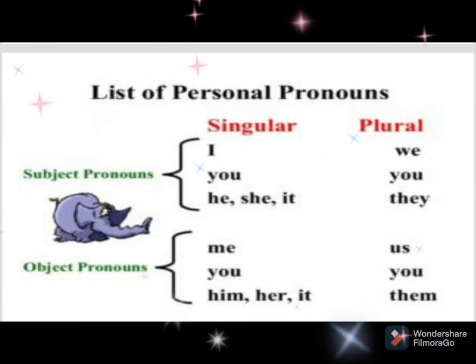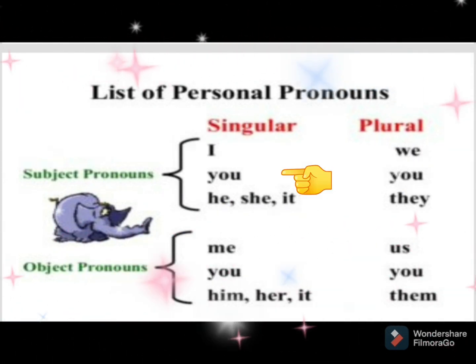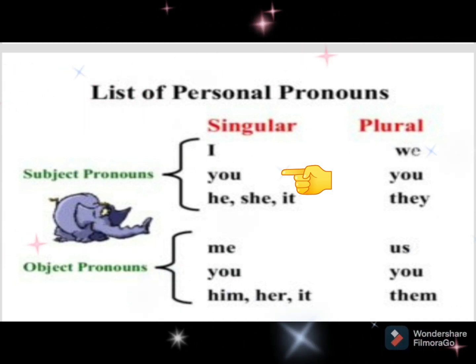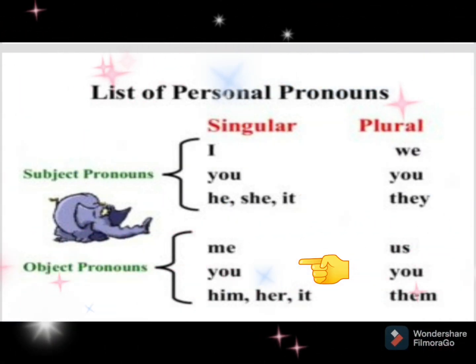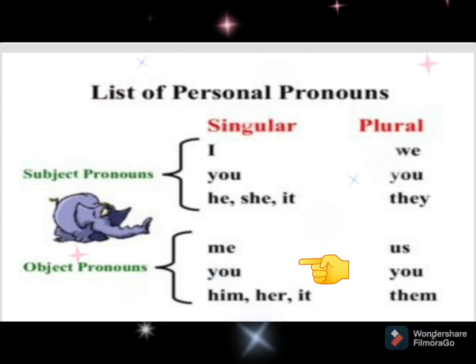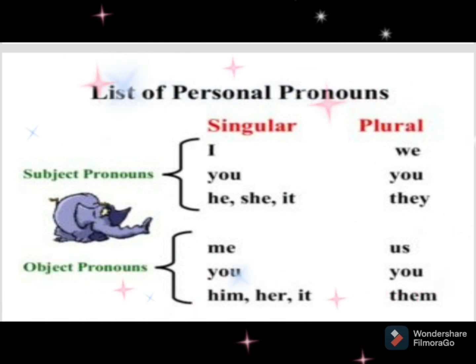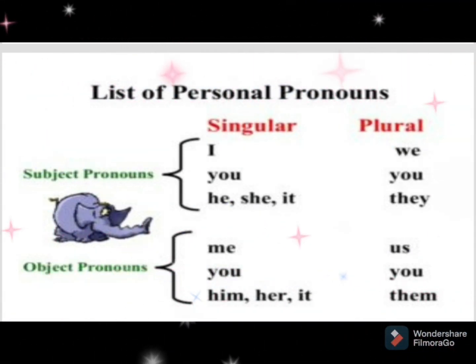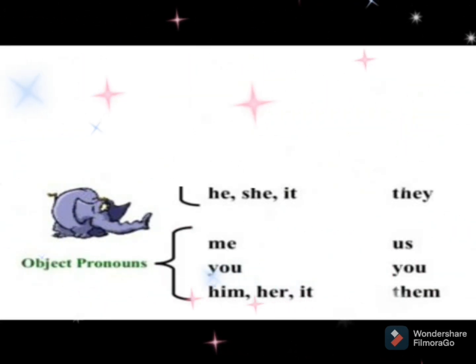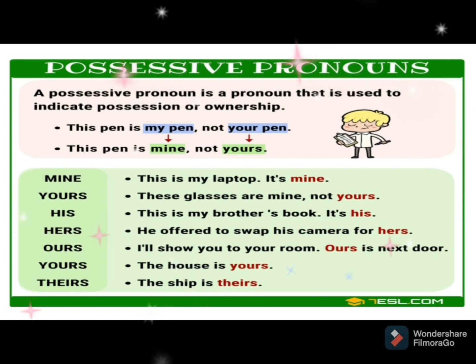Here, I, you, he, she, it, we, you, they. These are called subject pronouns, and object pronouns are me, you, him, her, it, us, you, them. In this, again, I, you, he, she, it come under as singular, whereas we, you, they come under as plural subjective pronouns.